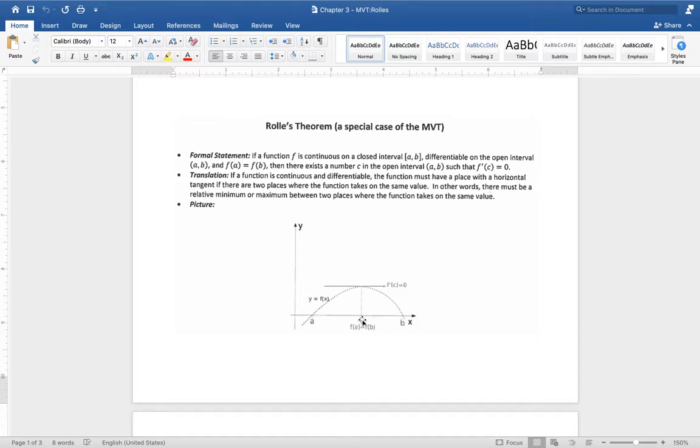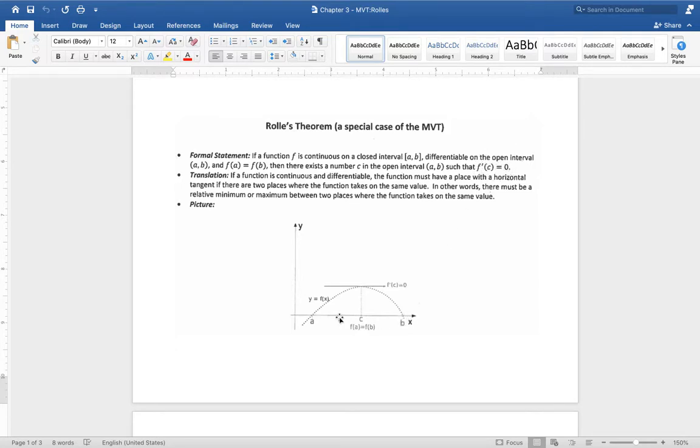Now, Rolle used this to find or to ensure that there was a maximum or a minimum somewhere. So if he picks out a point A and B and they're the exact same height, this function's continuous and differentiable, I know the way it's going to curve from A back to B again, there must be either a maximum point or a minimum point on there. It's not very exciting. As a matter of fact, you won't really need to remember Rolle's theorem in any special way, other than the fact that it is the mean value theorem when the slope is 0.